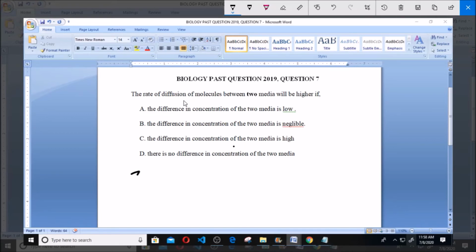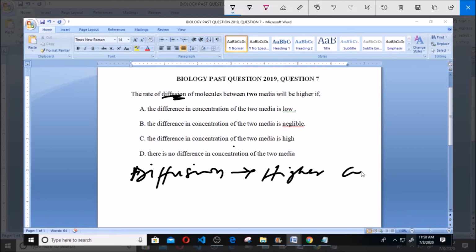Now, whenever you are given a question, you look for the keyword. In this particular question, the keyword is diffusion. Diffusion is the keyword. Now you ask yourself, what is diffusion? Diffusion simply means the movement of molecules, ions, and gases from a region of higher concentration to a region of lower concentration. Now, from the definition alone, you agree with me that the higher the difference in concentration,